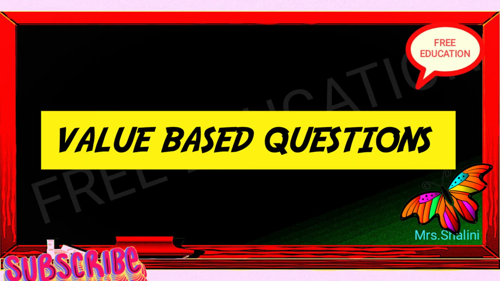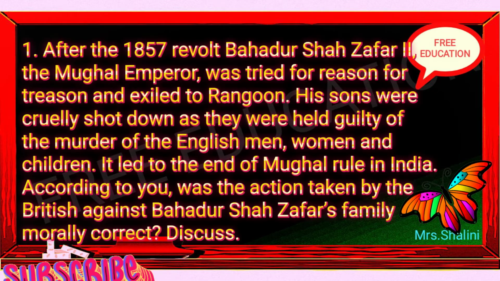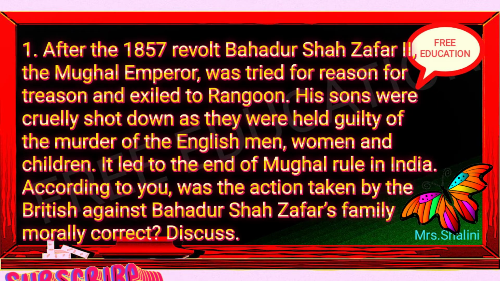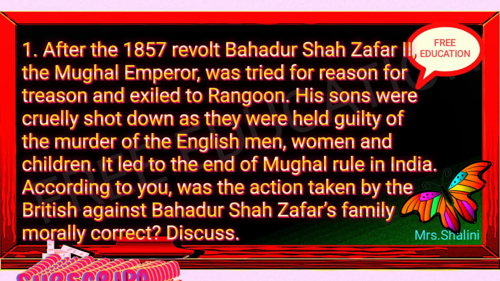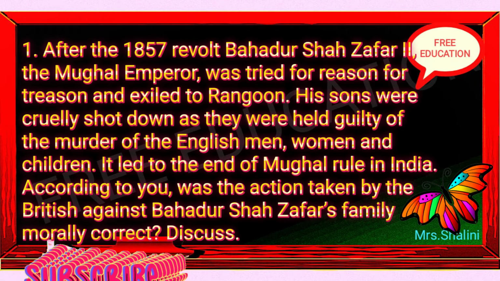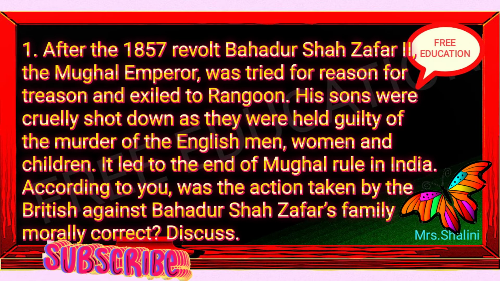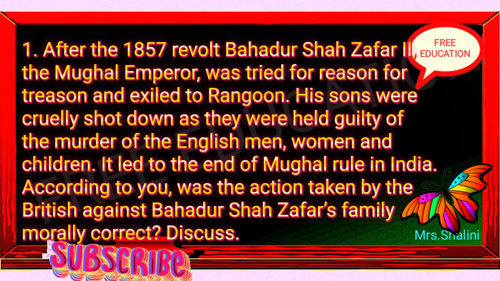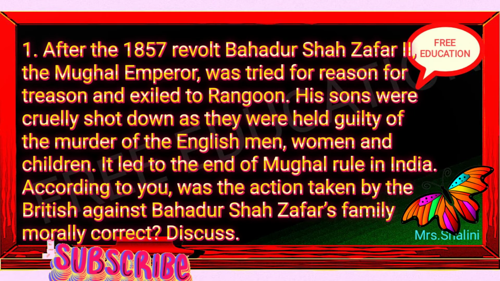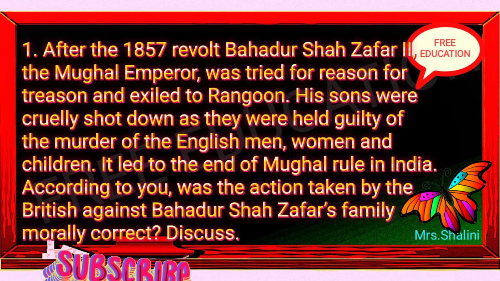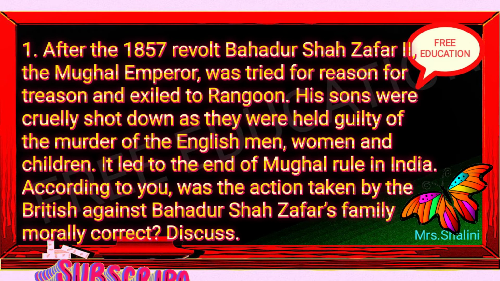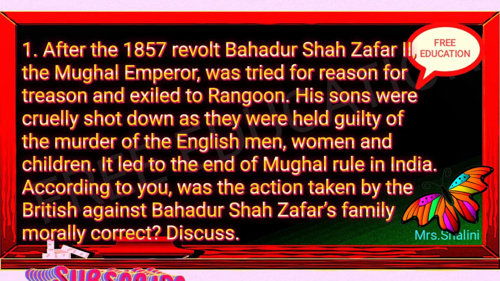1. After the 1857 revolt, Bahadur Shah Zafar II, the Mughal emperor, was tried for treason and exiled to Rangoon. His sons were cruelly shot down as they were held guilty of the murder of the English men, women and children. It led to the end of Mughal rule in India. According to you, was the action taken by the British against Bahadur Shah Zafar's family morally correct? Discuss.